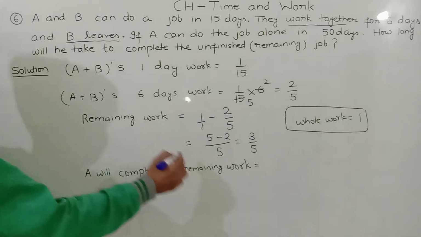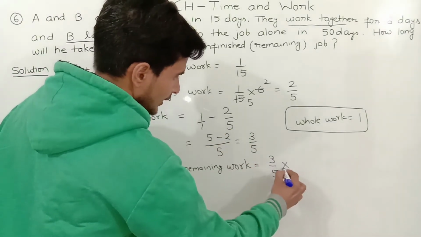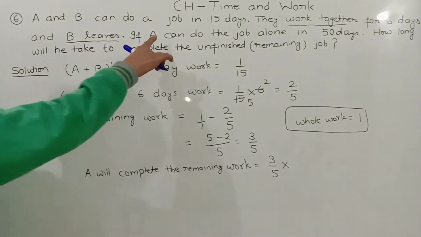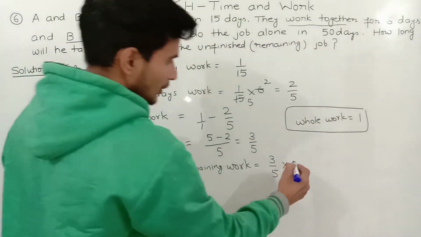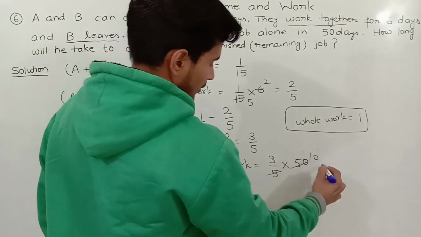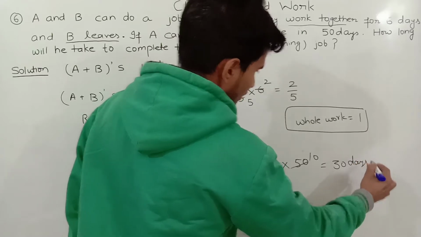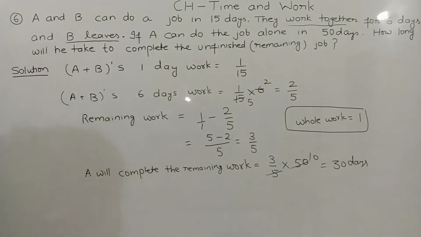How much is the remaining work? 3 by 5 into 50. Answer is 30 days. So A can complete the remaining work in 30 days, and it is a very important question of the exercise.